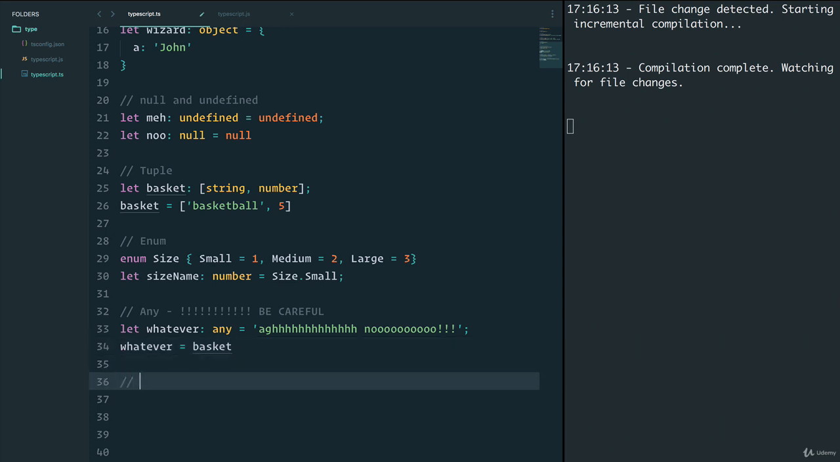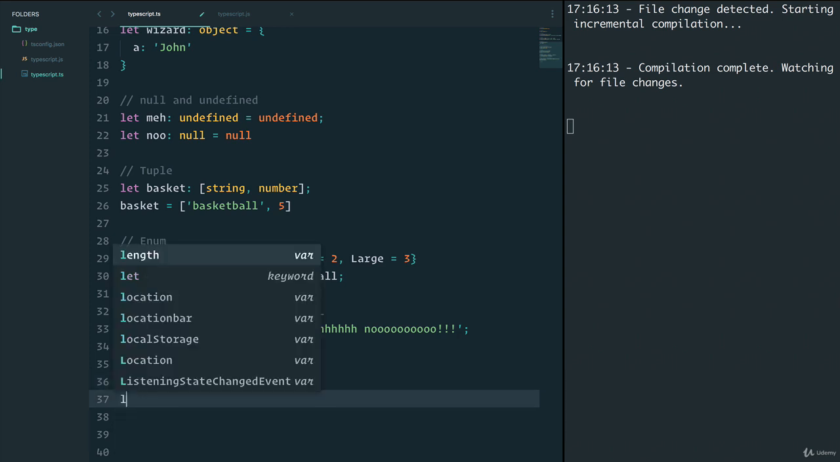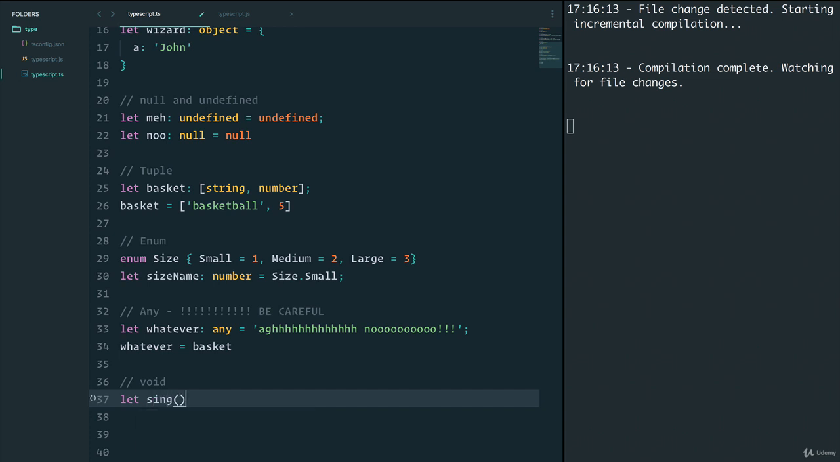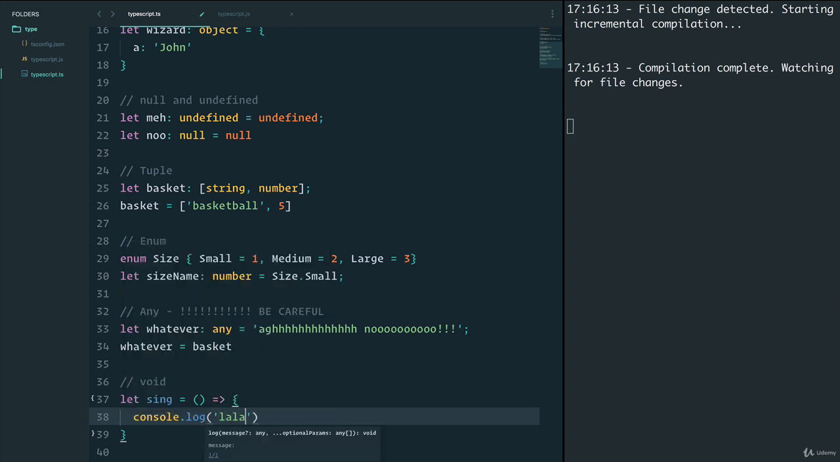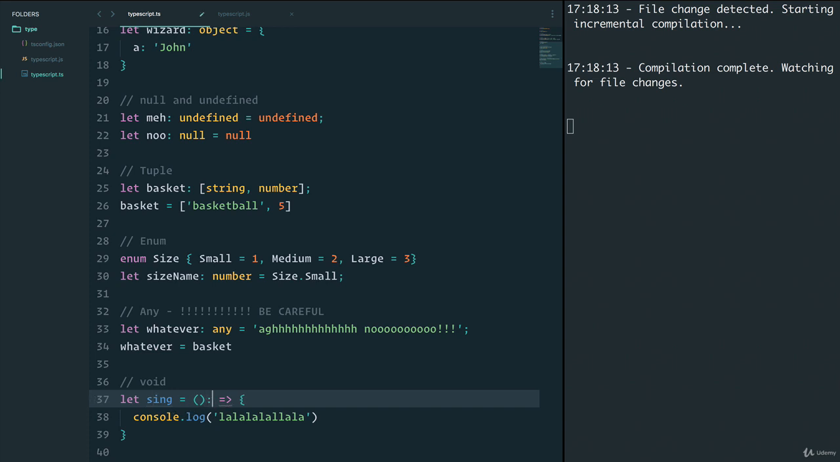Another interesting one that we can learn about is something called void. And void is quite common when we're working with functions. Let's say we had a sing function, and this sing function doesn't return anything. It's just going to have console.log. Or just to be more expressive, we have no return statement here. We're just going to do console.log la, la, la, la, la, la. Beautiful song.